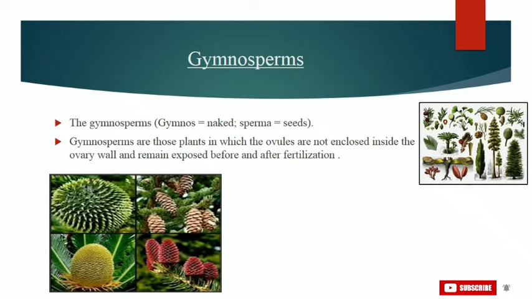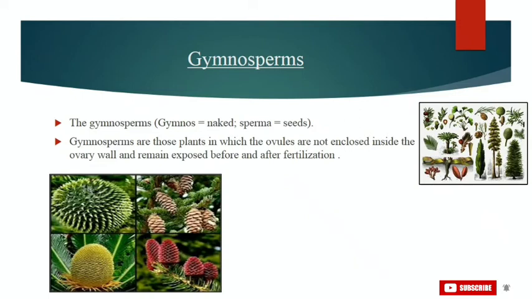Roots in some genera have fungal association in the form of mycorrhiza, while in some others like cycas, small specialized roots called coralloid roots are associated with nitrogen-fixing cyanobacteria such as Anabaena, Nostoc, etc. The stems are branched or unbranched and the leaves may be simple or compound. So this was about their plant body.